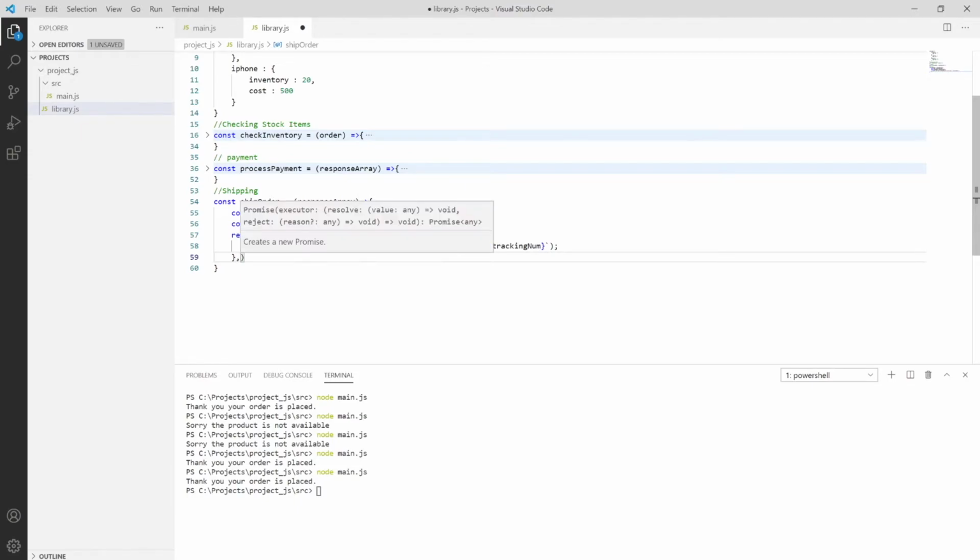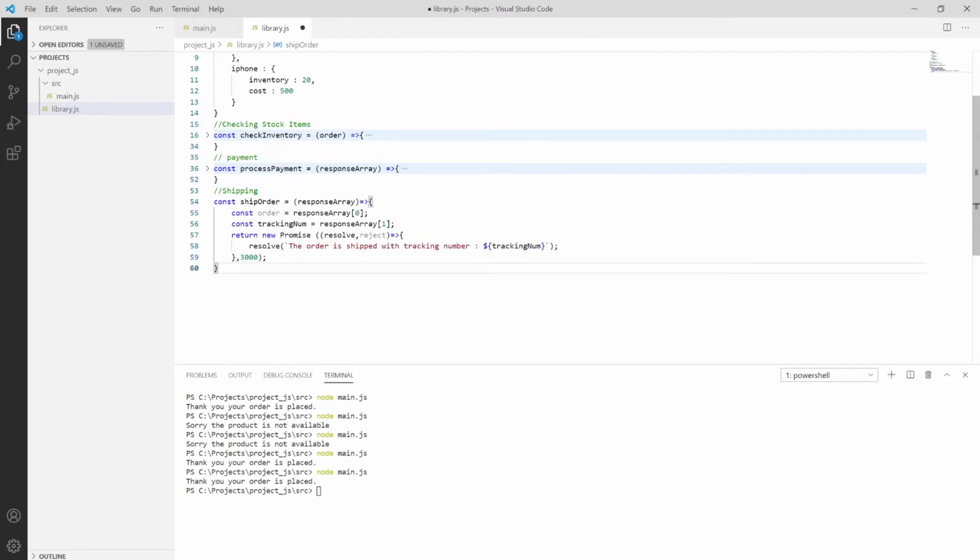delaying 2000 or say 3000 delay, and then after that we have one more thing which needs to be passed after the tracking number is generated.